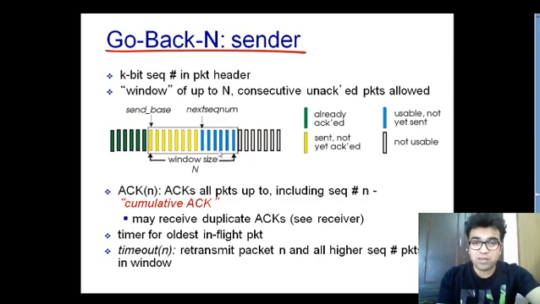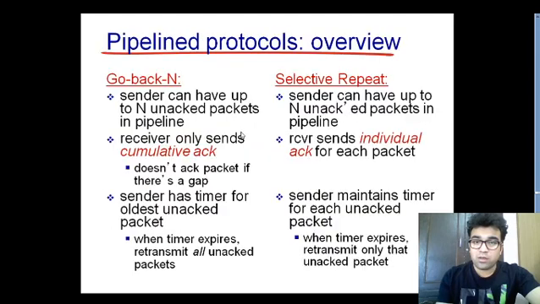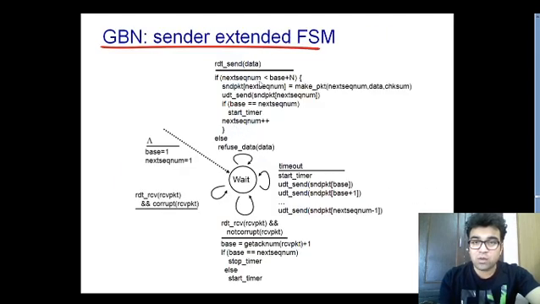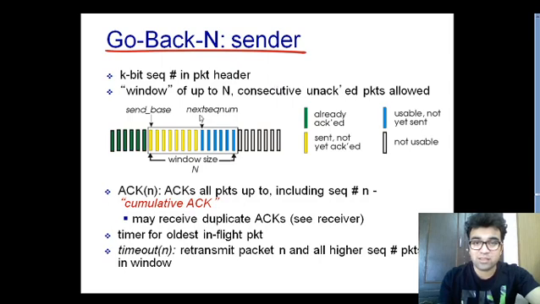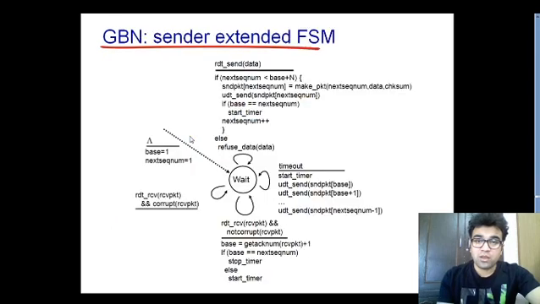Base plus n would be this packet, and if next sequence number is less than this particular packet, then that packet falls inside this window, and only then is the sender allowed to send that packet. Once this condition is satisfied, you can make a packet and send it through the unreliable data transfer send method.